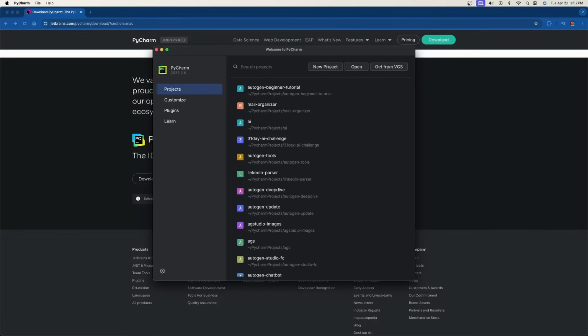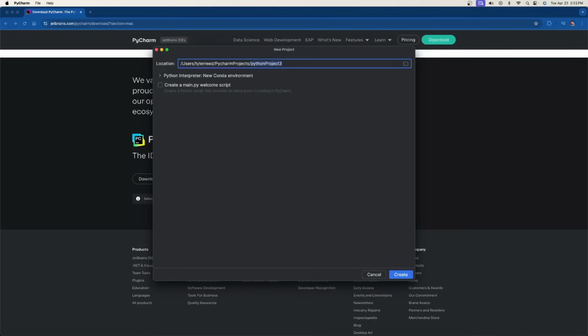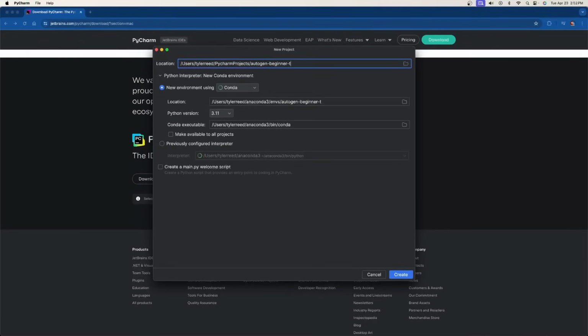Okay, and once it's opened, you probably won't have any projects if this is the first time you're downloading it. But if you do, regardless, you'll see some lists like this that I have here. If this is your first time downloading this, you won't have any projects here. So you can go ahead and click on create new project. I'm going to name this AutoGen Beginner Tutorial.